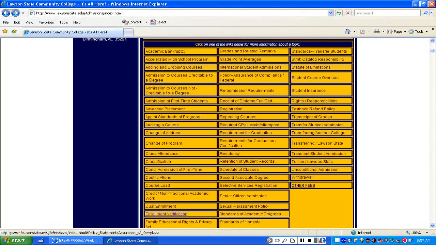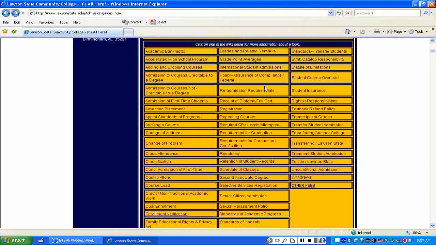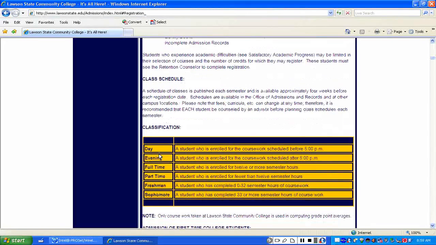So for example, you see the textbook refund policy. I think most students would be interested in that. You may find yourself in a situation in which you need to return a book. Well, you can find out the information about that right here. Here is one that says registration. This is going to explain the registration period. And then down below, if we scroll, this talks about various classifications.